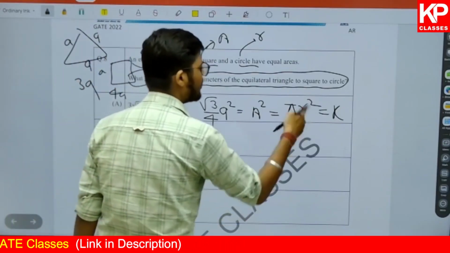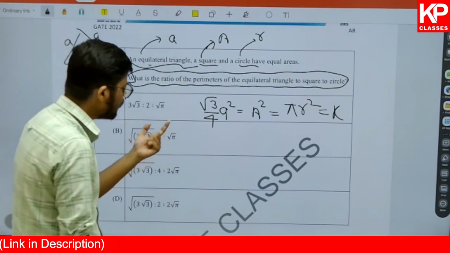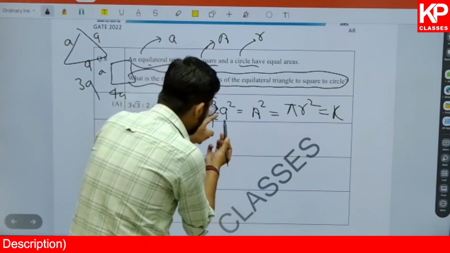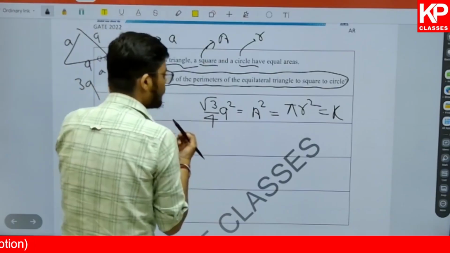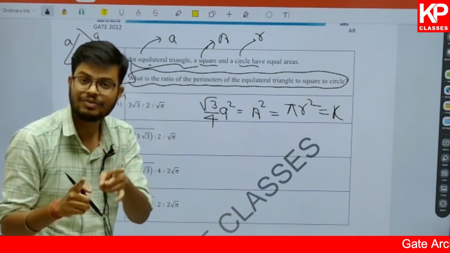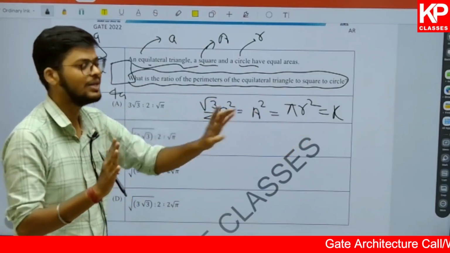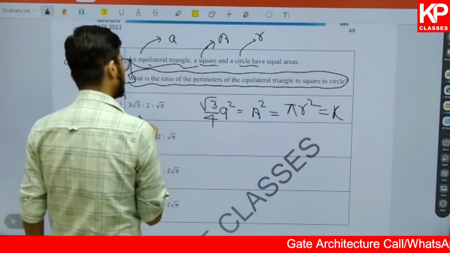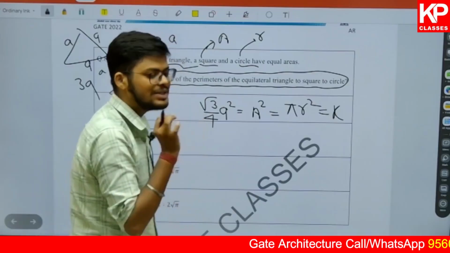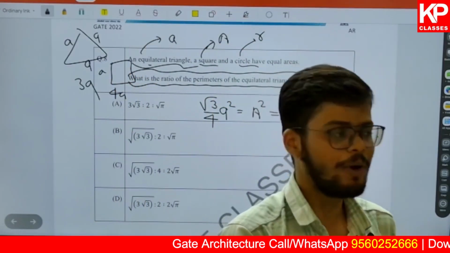What is the perimeter of a circle? It will be 2 pi r. I hope you understand that. Now to find it out, you know that if you want to find out 3a, you need to find a. If you want to find 4a, you need to find a. So we will calculate that first in terms of k, and we will cancel out k because k is not given in the question. So we will cancel that out and we will be finding the ratio. So that is how we make the approach. What should be the right approach to go about a question?